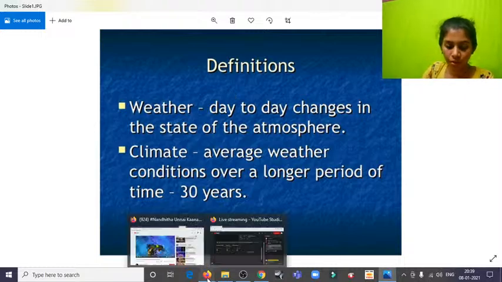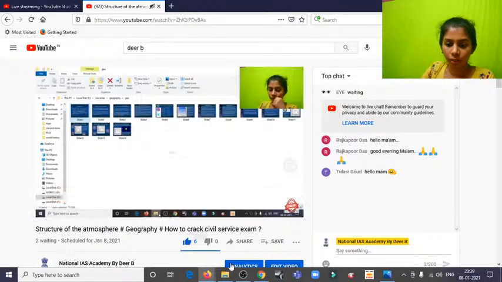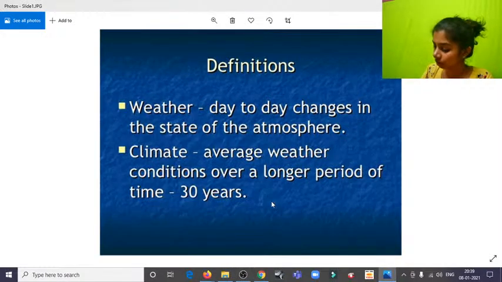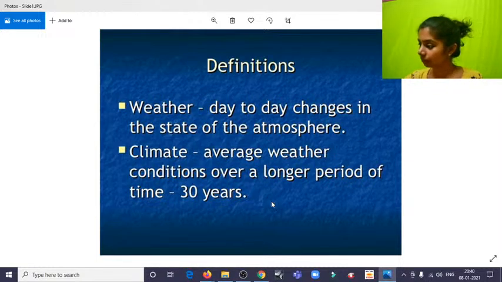Is my screen visible to all? Okay, I think it's fine now. I'm sorry, I had a few technical difficulties. I don't know what that was, but I think it's all sorted out now. Yes, Raj Kapoor, yes, Tulasi. Good evening, hello. It took me some time to get it done. I think we are all good now, and my audio is also coming through, right?